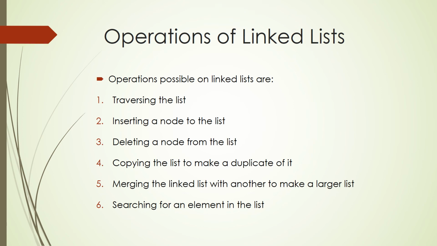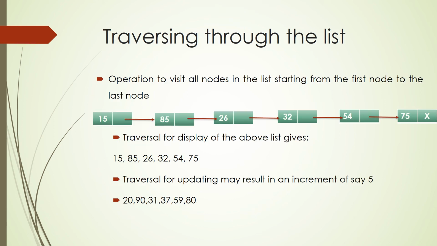First, we'll start with traveling through the list. This is an example of traversal. You have a singly linked list which has 6 nodes, the first node being 15 and the last node being 75. Each of these nodes also has a pointer to its immediately next node.